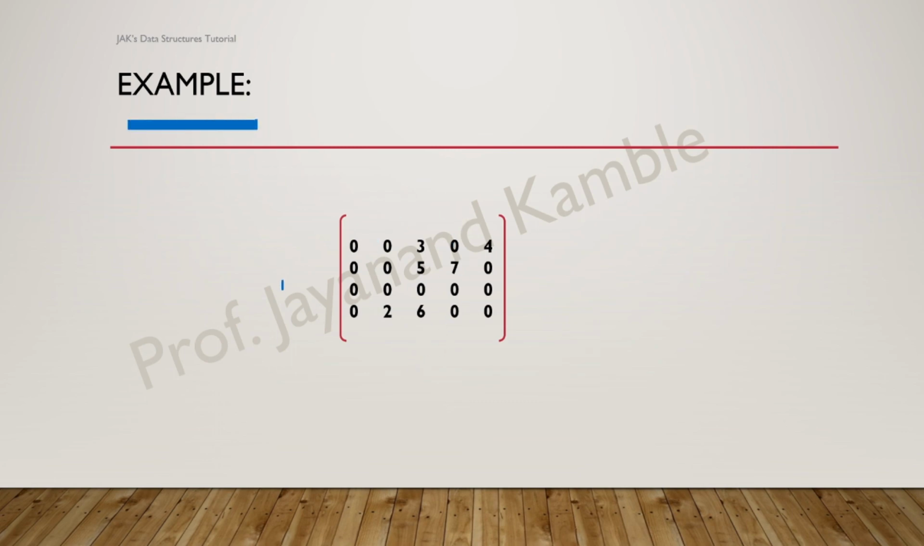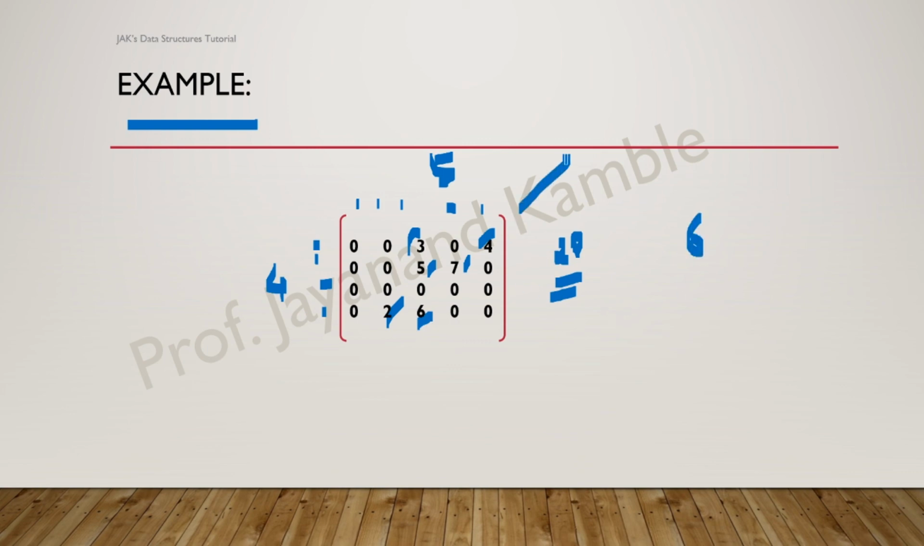Here we have a matrix, number of rows are 0, 1, 2, 3. That means we have 4 rows, and columns are 0, 1, 2, 3, 4. That means we have 5 columns. So size of this matrix is 4 by 5. Now total elements are 20. Out of that 20 elements, if we observe carefully, we have 1, 2, 3, 4, 5 and 6, only 6 non-zero elements. So representing this matrix in a sparse matrix format will save the memory as well as the computing time.